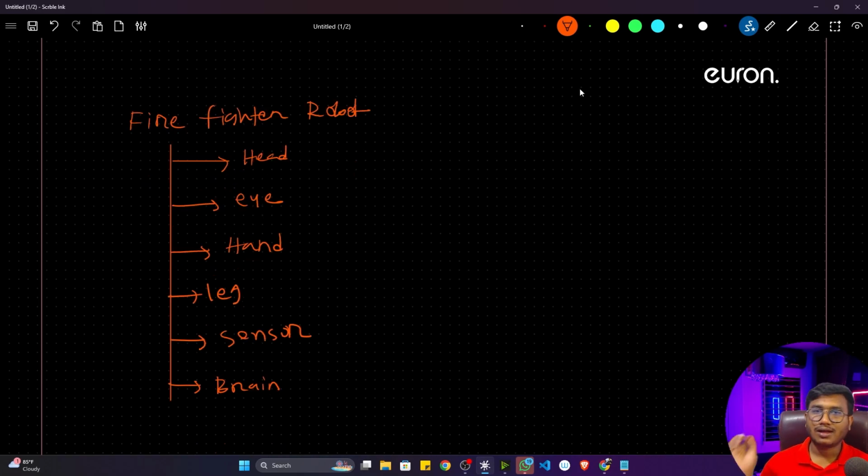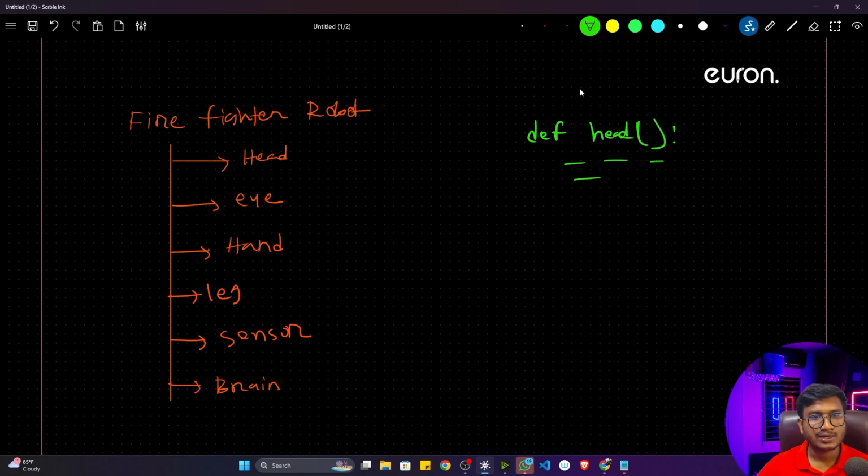Then what I did, I used functional programming to implement these components one by one. So I just created different functions for different components. Let's say first of all, for head, I created a function. Let's say def head. So head is a function, and inside that I wrote the code related to the head, like how the head will be working, how it will move. Everything I had written. Now for the eye also, I created another function. Let's say def eye.